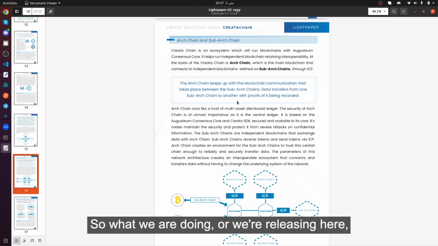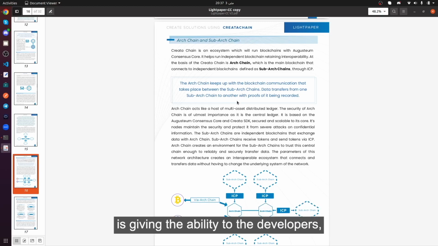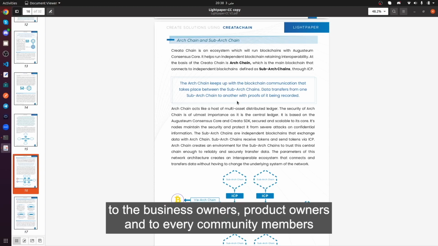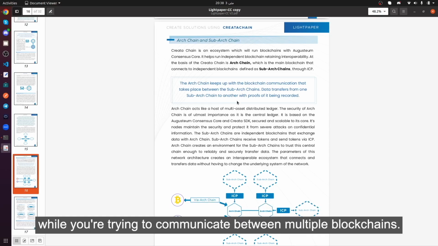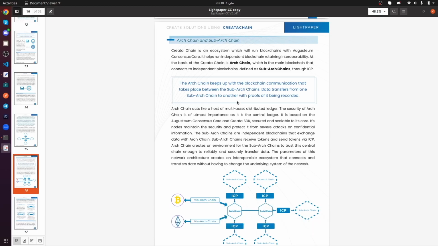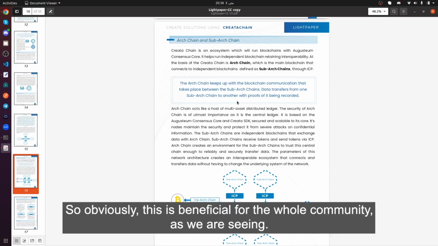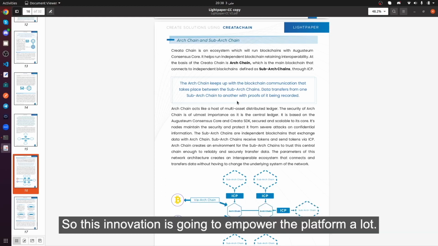What we are releasing here gives developers, business owners, product owners, and every community member the ability to use the blockchain with full decentralization, without the risk of having an offline mechanism involved while communicating between multiple blockchains. So obviously this is beneficial for the whole community. This innovation is going to empower the platform a lot.